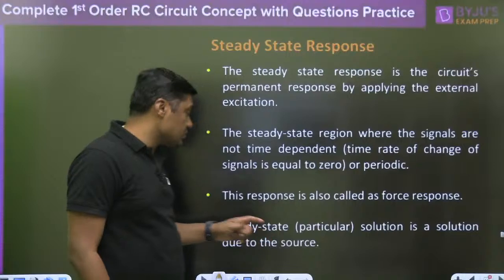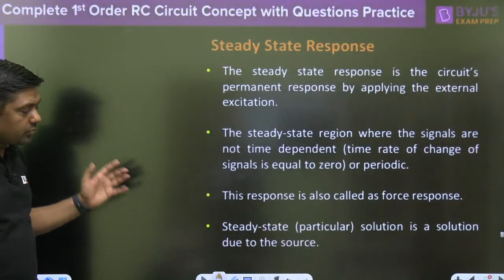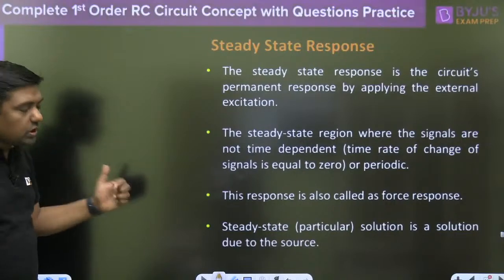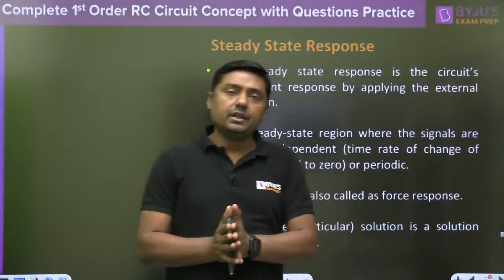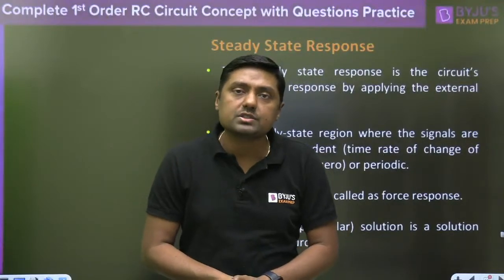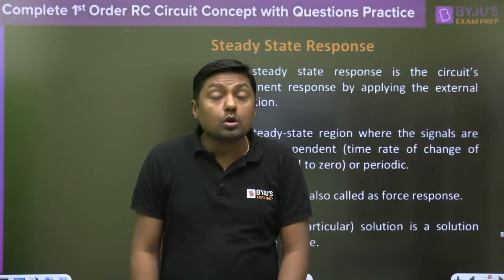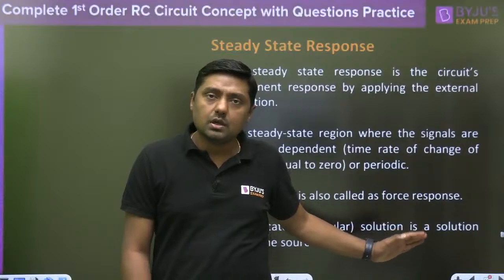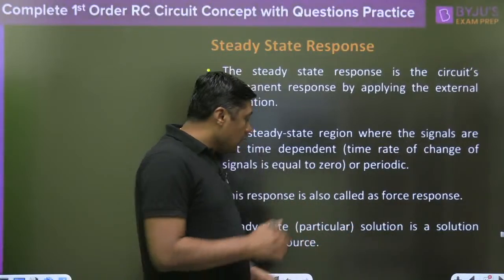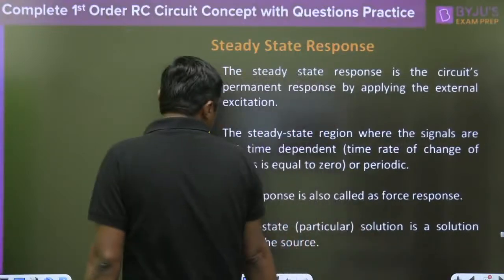Natural and forced response. Steady state solution is the particular solution, a solution due to the source. When we are applying the external source, there will be a particular integral that is called what? Steady state solution. So steady state solution or forced response or particular integral, these are the names of this response. Now, what is the nature? First of all, we will try to solve some questions, but get this idea.